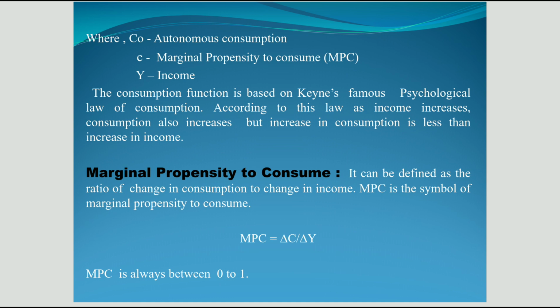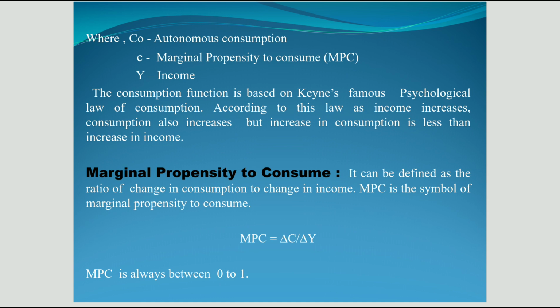It means delta C is always less than delta Y. So this is the fundamental law of consumption according to Keynes, also called the psychological law of consumption. Keynes said that this is human psychology. When income increases, consumption also increases, but not in the same ratio as income increases.